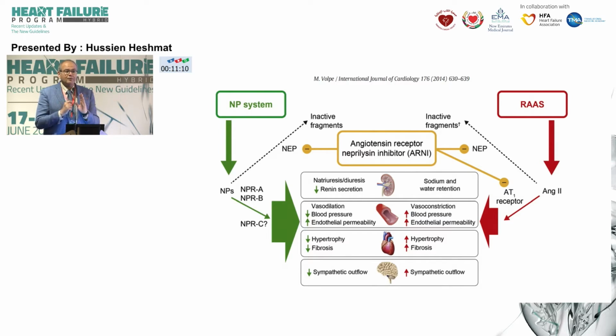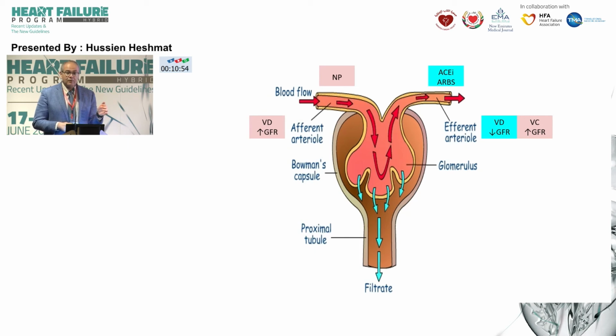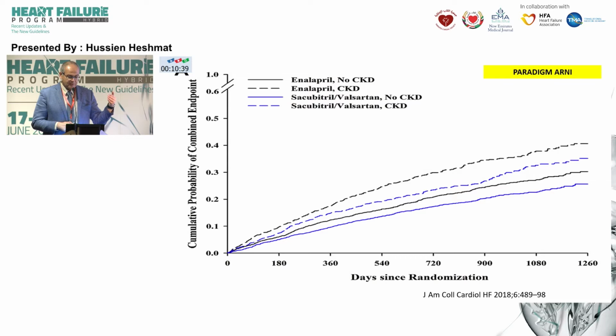But fortunately, some of our compensatory mechanisms are beneficial. We have the neprilysin and the natriuretic peptide system that tend to counteract the renin-angiotensin system. They are vasodilatory, they are antifibrotic, they blunt the sympathetic flow, and they also work on the kidney because they tend to vasoconstrict the efferent arteriole. So when we combine RAS blockers with neprilysin inhibitors, that's why we start to see some improvement in kidney function.